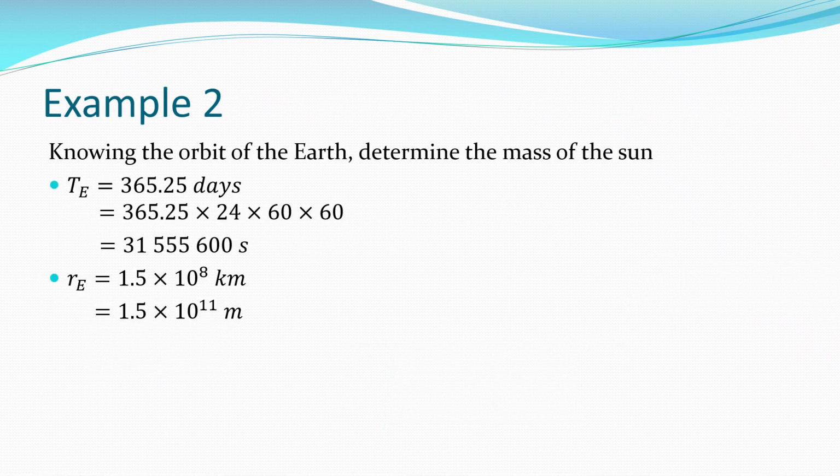So knowing the orbit of the Earth, determine the mass of the Sun. We know that the Earth orbits in 365 days, which is a fairly large number of seconds. And we know how far the Earth is away in meters from the Sun. Let's use our formula on the previous slide: T squared over R cubed equals 4 pi squared over GM.